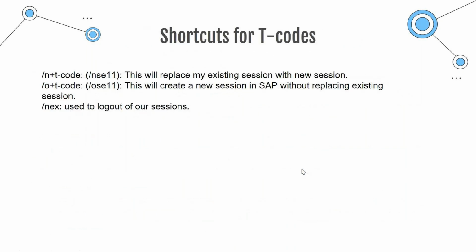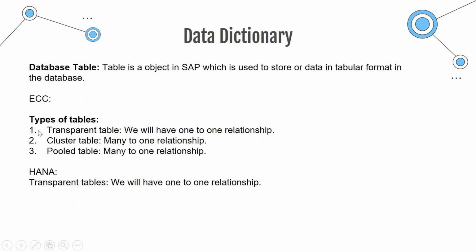In ECC we will have three types of tables. First is the transparent table, then the cluster table, then the pooled table. These are the three types of tables in the data dictionary, only in the ECC system. Whereas in the HANA system, all these three types are replaced with only transparent tables, so you will not have any cluster or pooled tables.